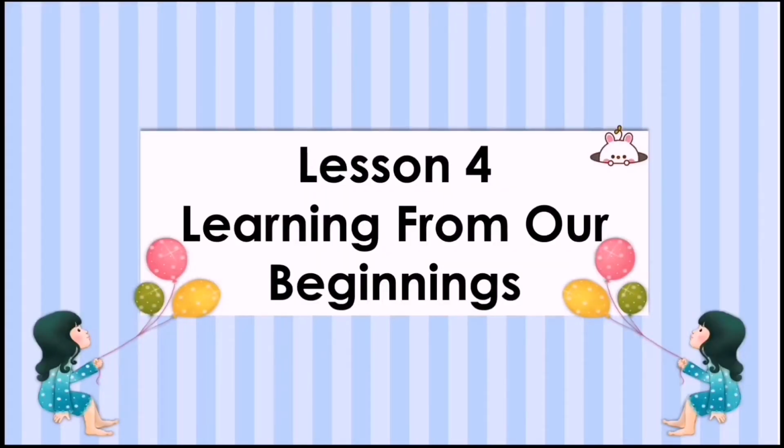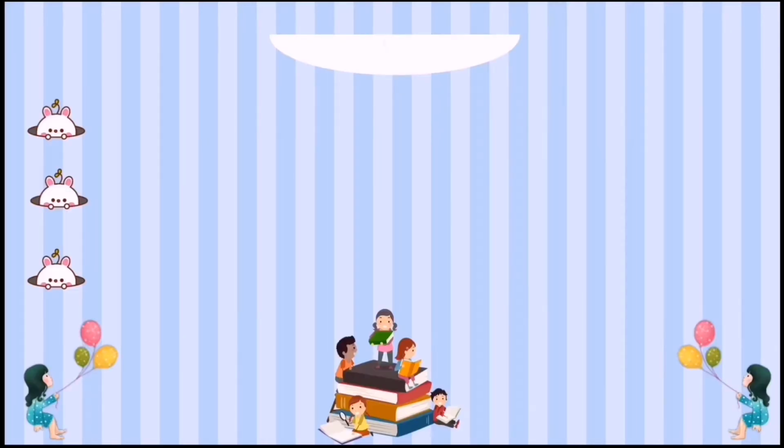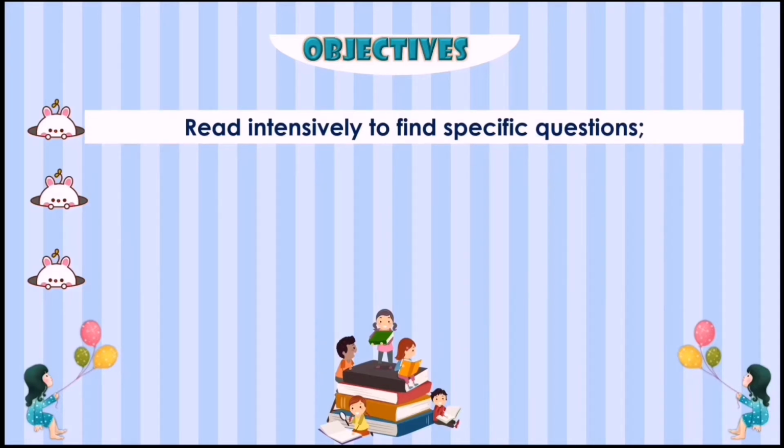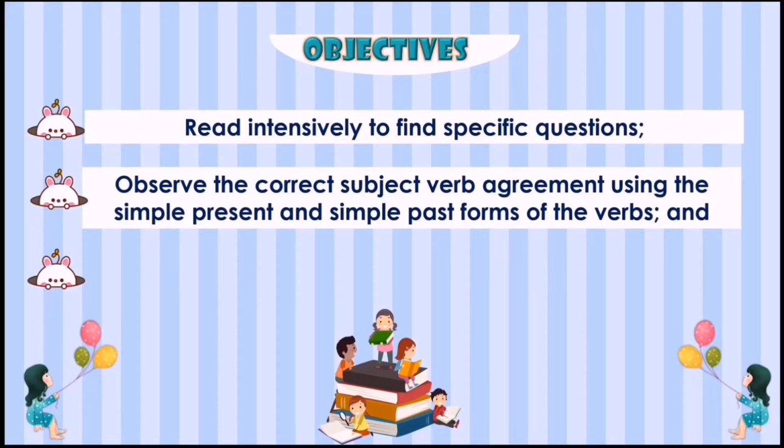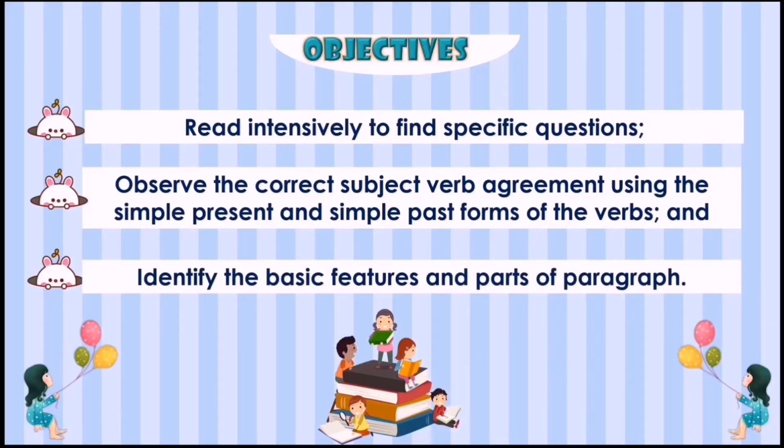Our topic for this week is all about learning from our beginnings. Our lesson objectives. At the end of the lesson, you will be able to read intensively to find specific questions, observe the correct subject-verb agreement using the simple present and simple past forms of the verbs, and identify the basic features and parts of a paragraph. So, are you ready? Then let's start.